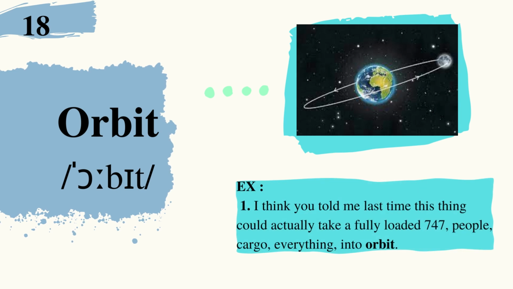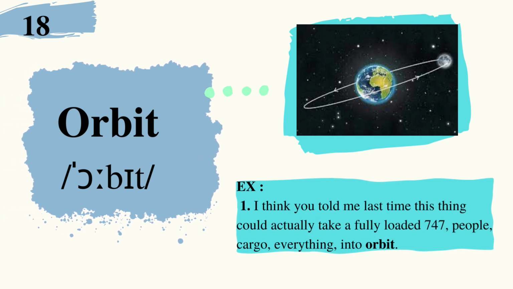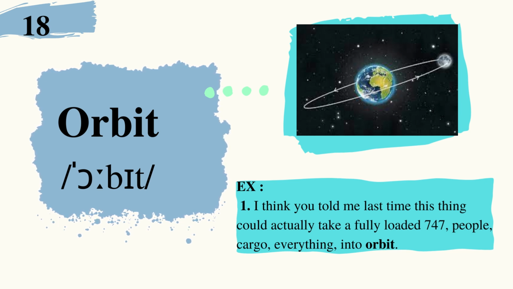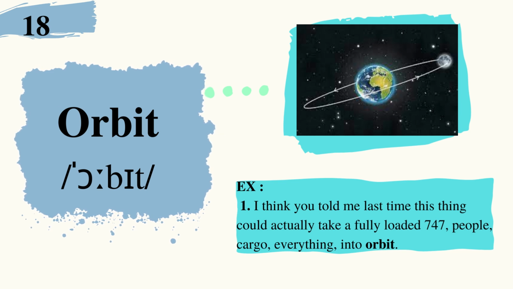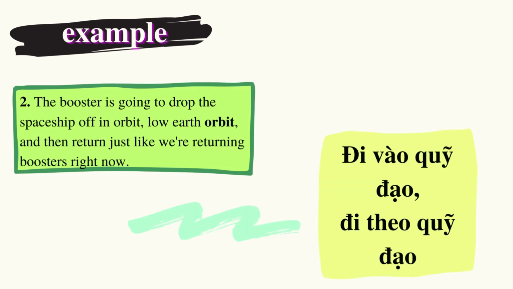18. Orbit. Example: I think you told me last this thing could actually take a fully loaded 747, people, cargo, everything, into orbit. The booster is going to drop the spaceship off in orbit, low Earth orbit, and then return, just like we're returning boosters right now.